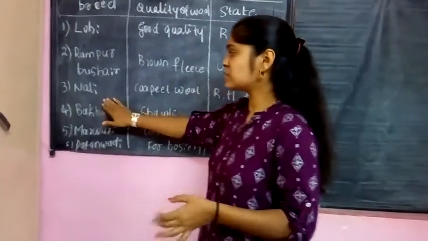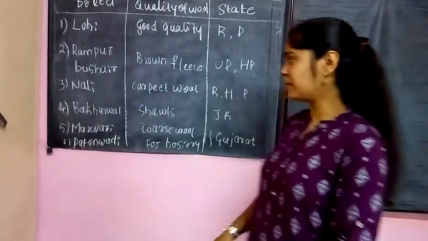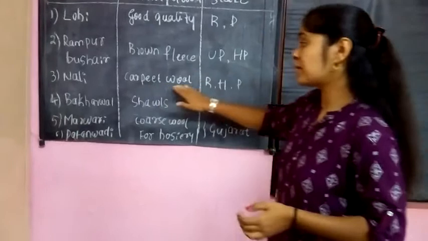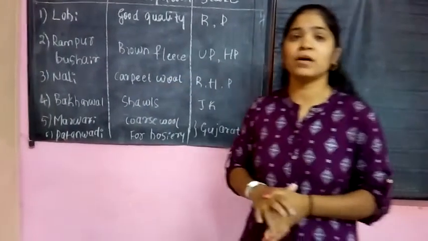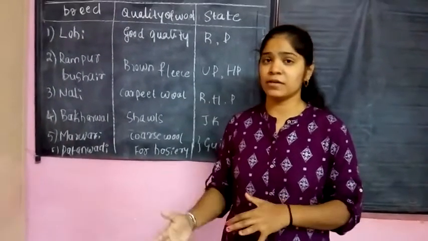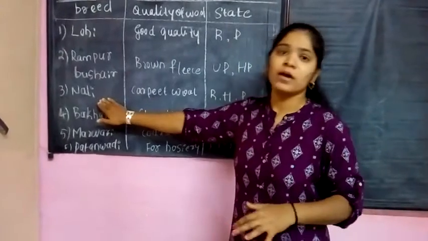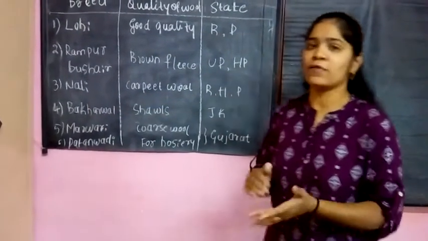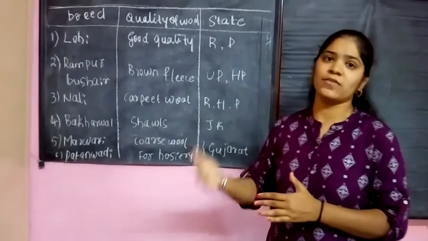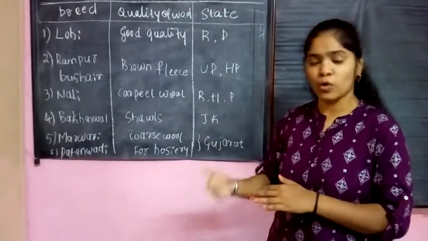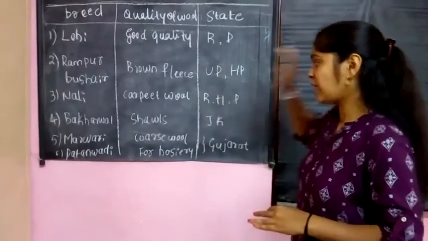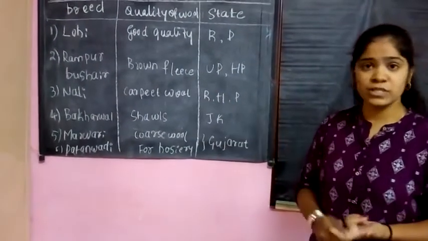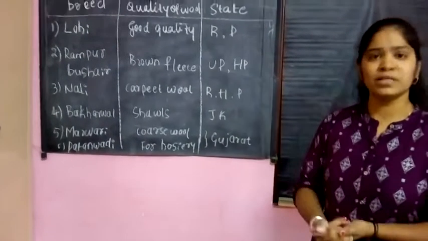The next one is Nali, another type of breed, which gives carpet wool. Nali breed sheep are used in carpet making, and they are observed in Rajasthan, Haryana and Punjab.